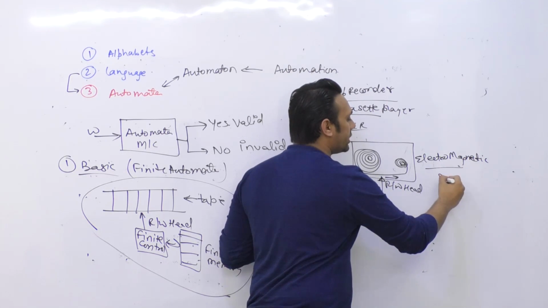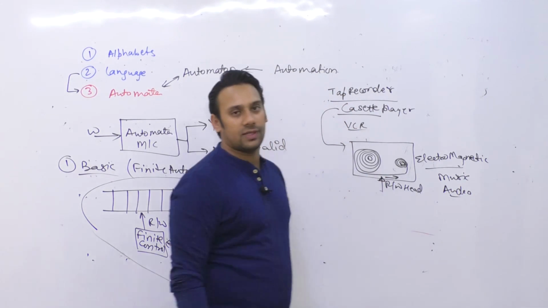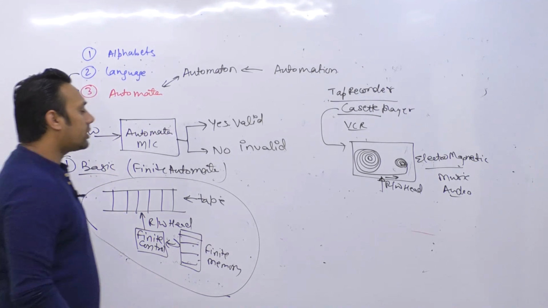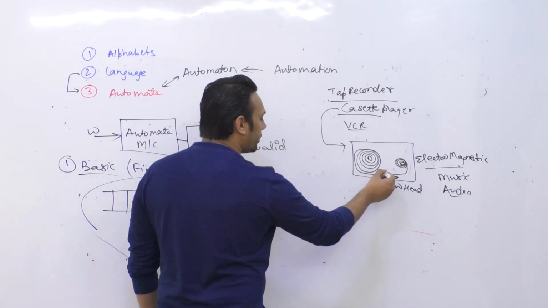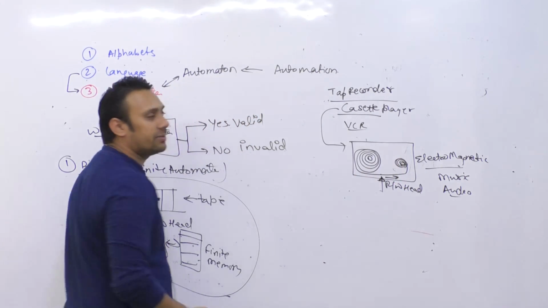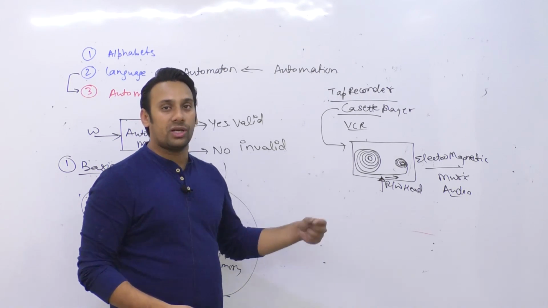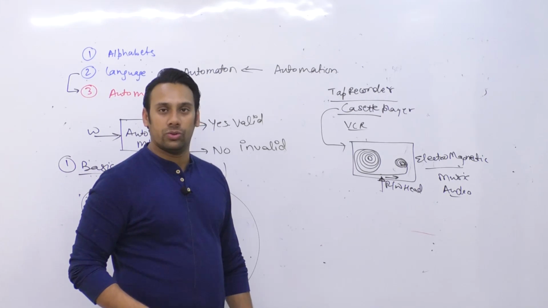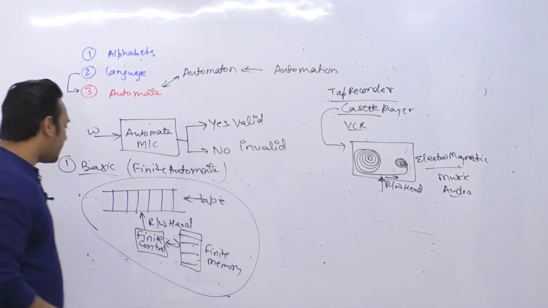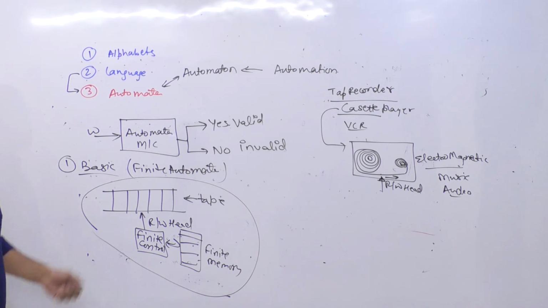So all your music data or your audio data, you used to store in these tapes. इन tapes के अंदर आप म्यूजिक और ऑडियो डेटा को स्टोर करते थे. Your cassette players used a read-write head to read the data from the reel, and they also used this read-write head to write some data on the reel. यानी कि अगर आपको टेप के अंदर, कैसेट के अंदर कुछ रिकॉर्ड करना है या उसमें से कुछ सुनना है, तो उसके लिए हमारे पास ये रीड-राइट हेड हुआ करते थे जो कि उस रील में से रीड करते थे, राइट. In the same way, you can also consider this as a tape. आप इसको भी उसी तरीके से एक टेप की तरह कंसिडर कर सकते हैं.